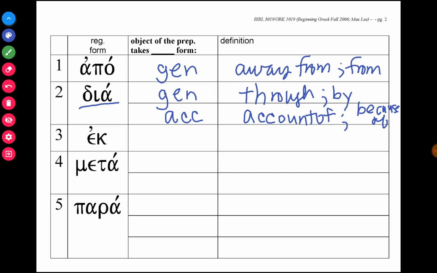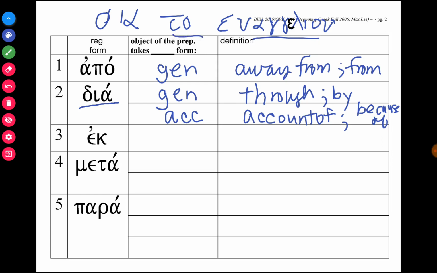But if I had put the gospel in the accusative case, if I had written dia ta euangelion, since it's a neuter noun, with an accusative noun and accusative article, it would not mean through or by the gospel. It would mean on account of the gospel or because of the gospel.